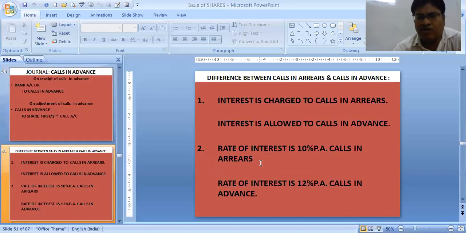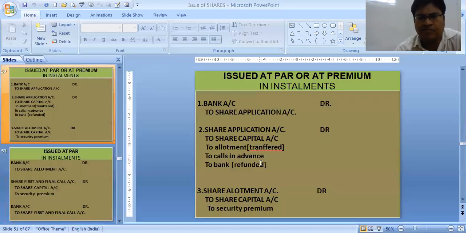Today we will be doing one sum. Before that, one more difference. Interest is charged in calls in arrear, and interest is allowed in calls in advance. Rate of interest is 10% per annum in calls in arrear, and rate of interest is 12% per annum in calls in advance. Remember, students, for two marks, two differences, 2 points you have to write. That's why the entire theory is made in such a way.